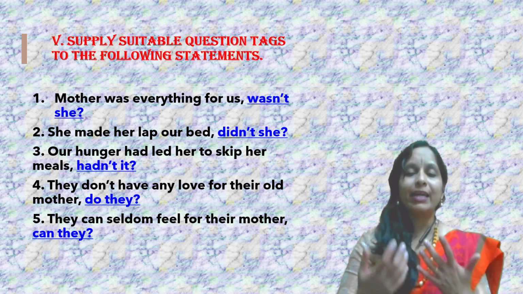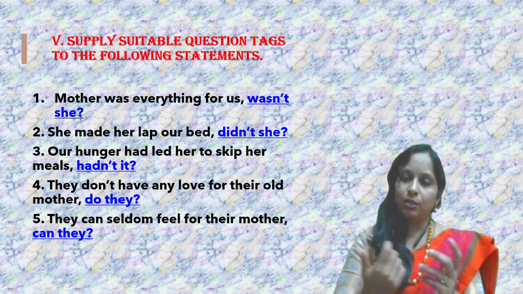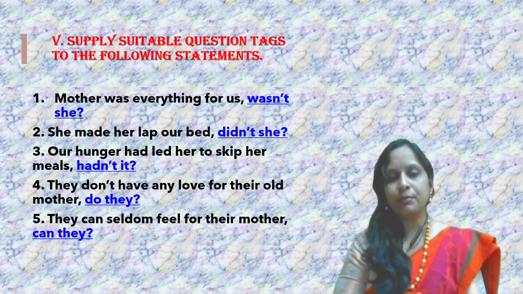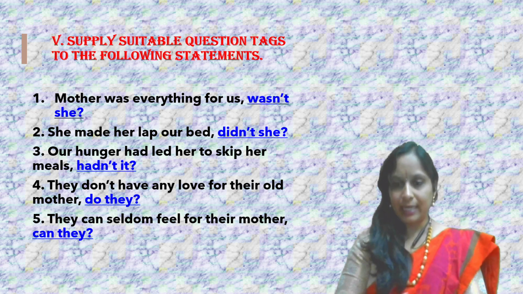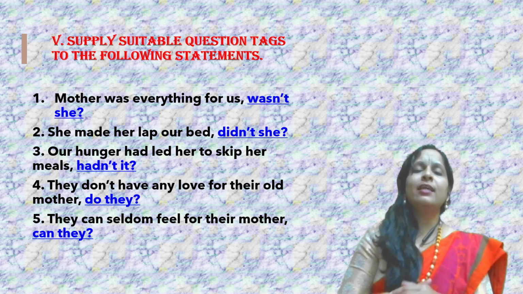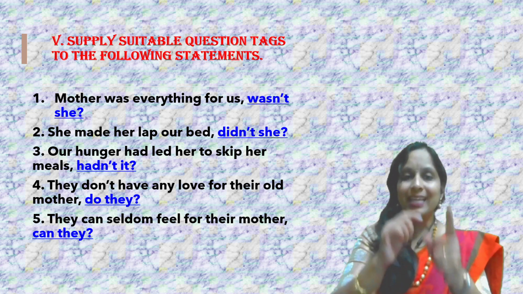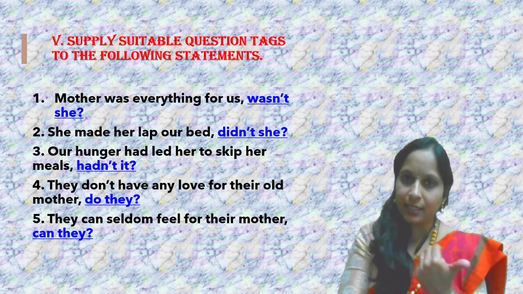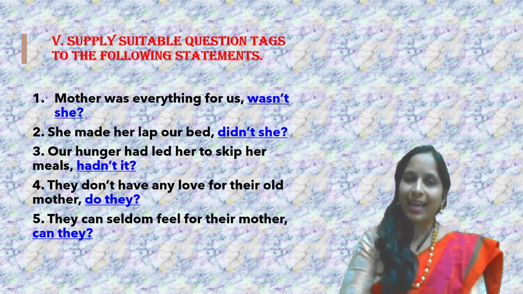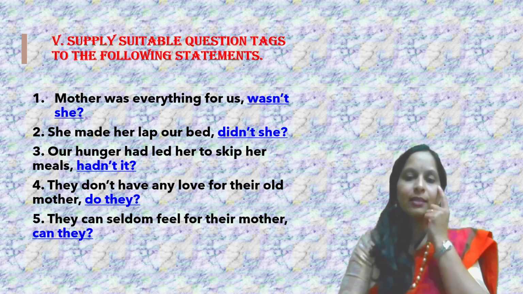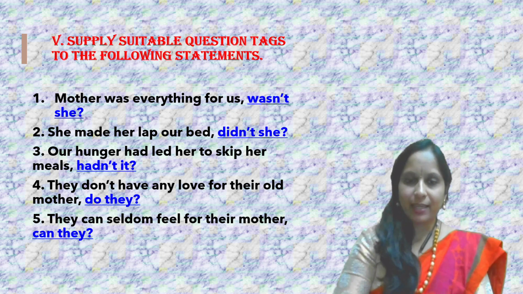They don't have any love for their old mother. Very easy, you already have don't in that statement, so the positive of don't is do. So do they. Next, they can seldom feel for their mother. As I said earlier, seldom is a negative word in the statement already, so the question tag will be positive. So can will remain can they. Alright guys, these are your question tag exercise.